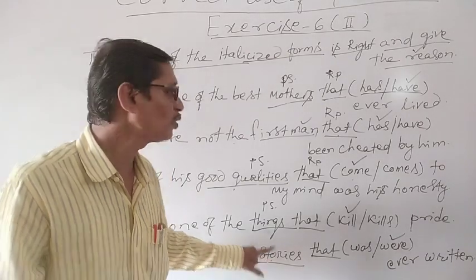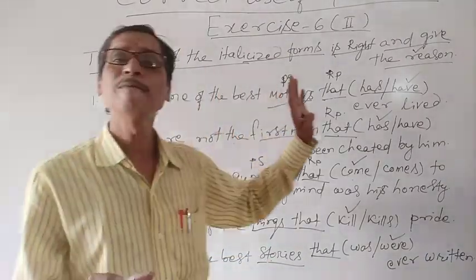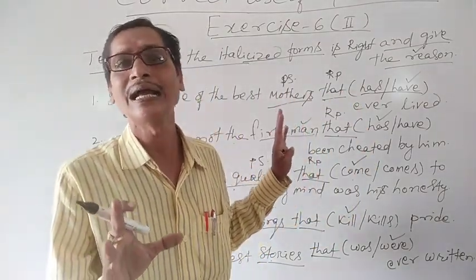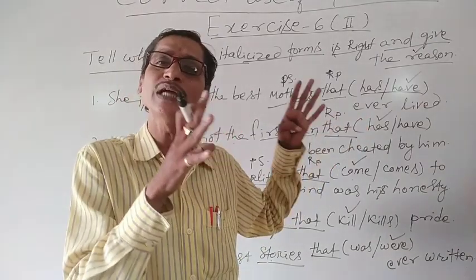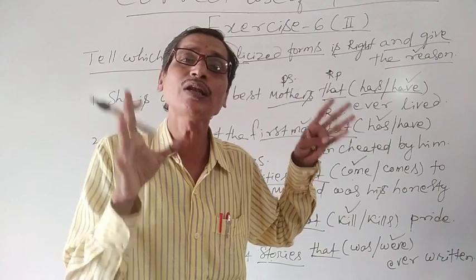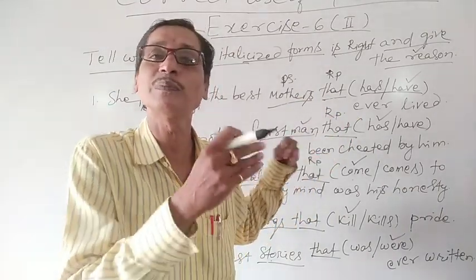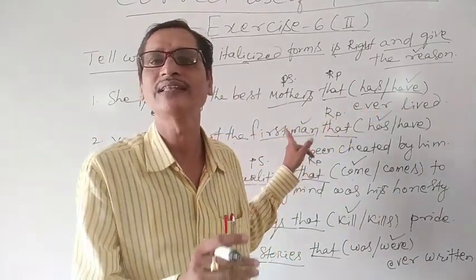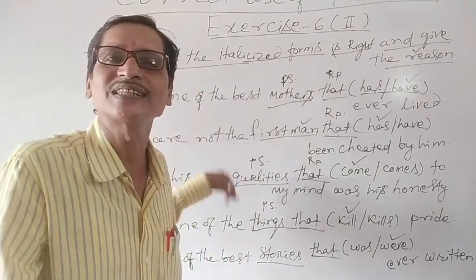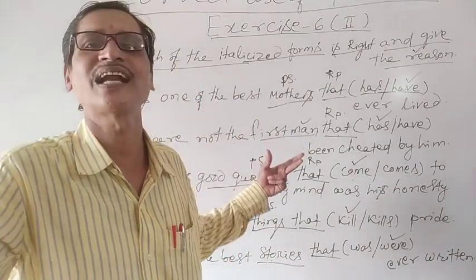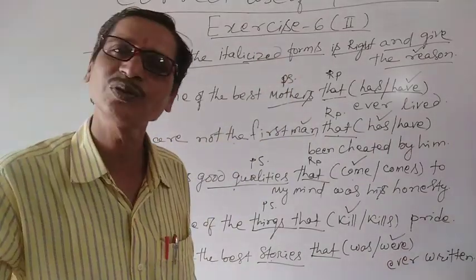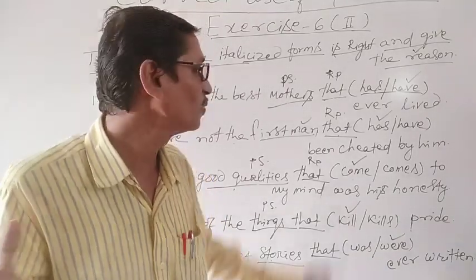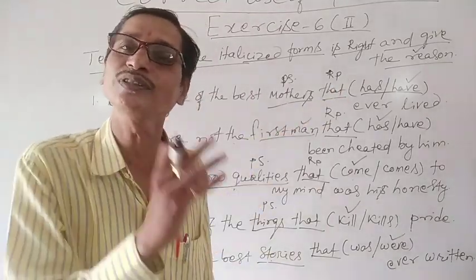Understand? Clear? So the rule is that if the subject of a verb is a relative pronoun, and before the relative pronoun we have an antecedent, then in accordance with the number and person of the antecedent used before the relative pronoun, our verb will agree with that. This is the rule. So let's write some other sentences so that we will have a clearer understanding about exercise 6 part 2, and we understood the reason why we should make this choice. Which subject, which verb we should choose. Clear?